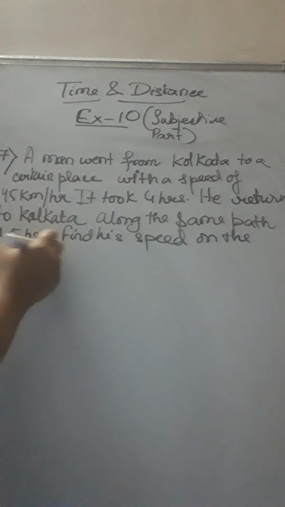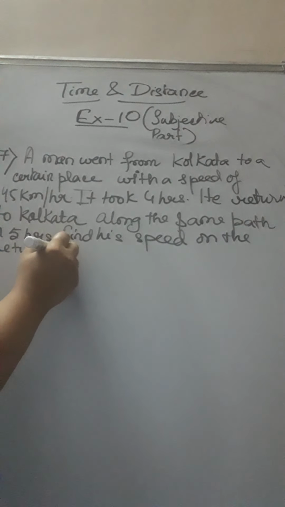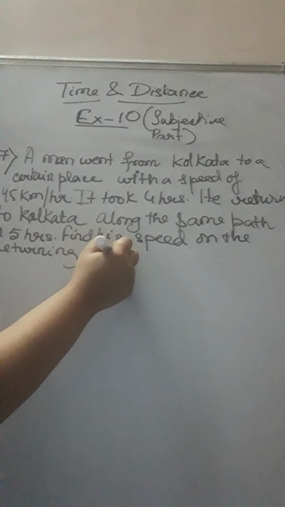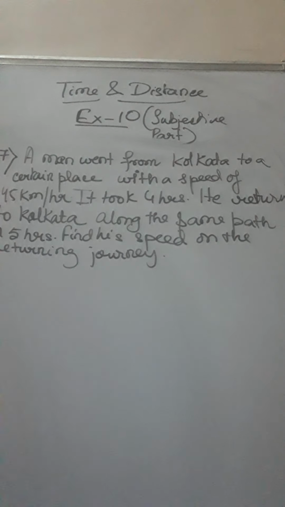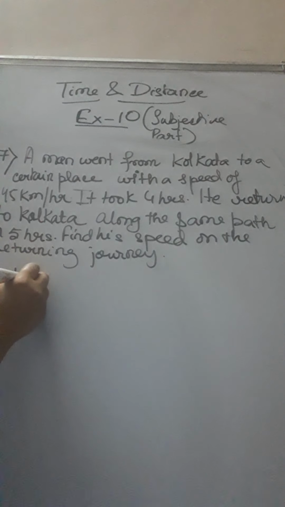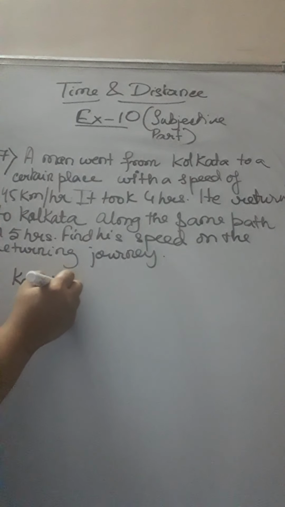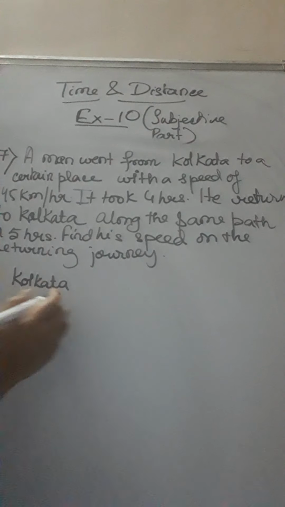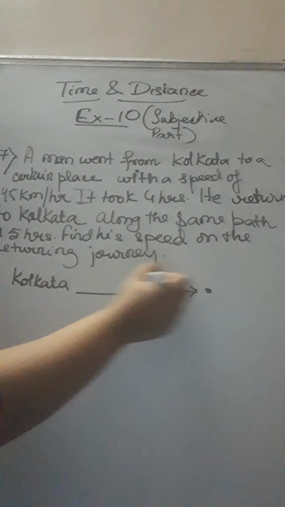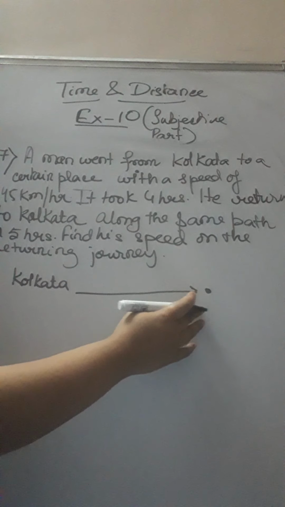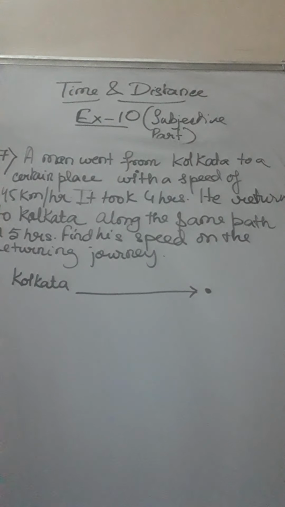Now why am I writing the sum and explaining it to you? Because there are many things which you need to understand. What is the first thing? So let me note down what is given in the sum. The first thing is he started from Kolkata. That is one point given. And you don't know, but he traveled till a certain place. So the place name is not provided to you.